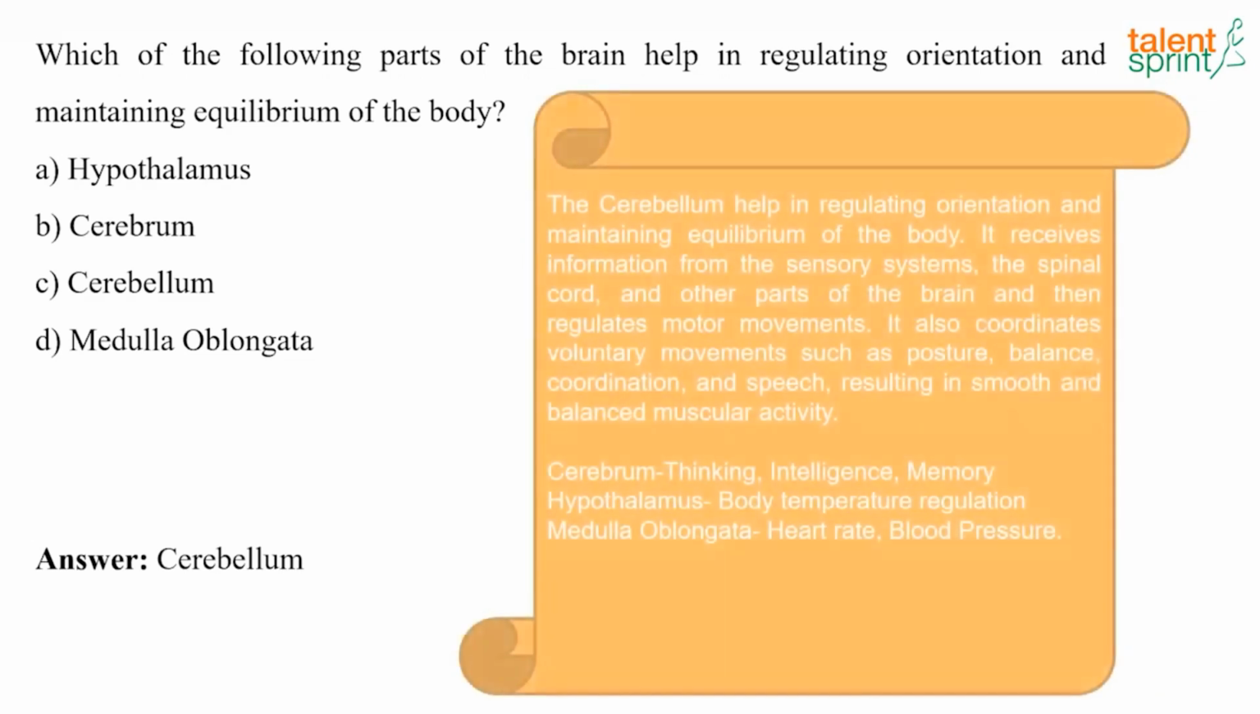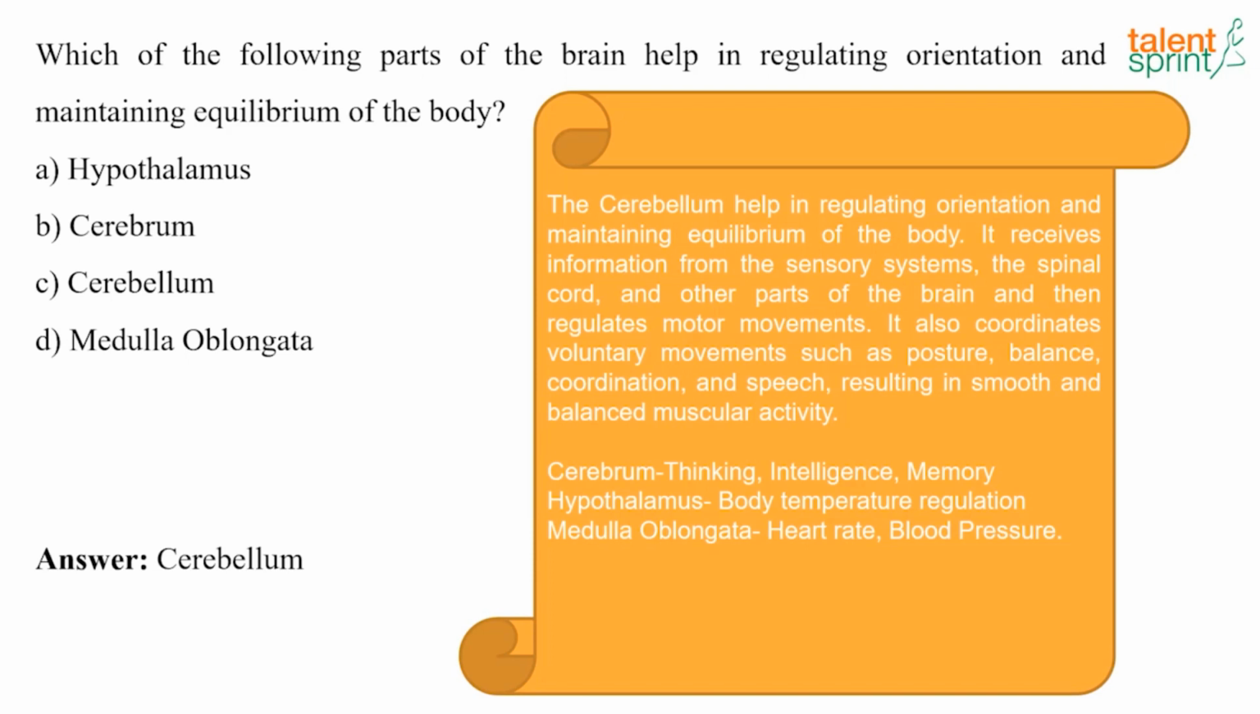So the cerebellum helps in regulating the orientation and maintaining the equilibrium of the body, and it receives information from the sensory system, the spinal cord and other parts of the brain, and then regulates the motor movements. It also coordinates voluntary movements such as posture, balance, coordination and speech, resulting in smooth and balanced muscular activities.